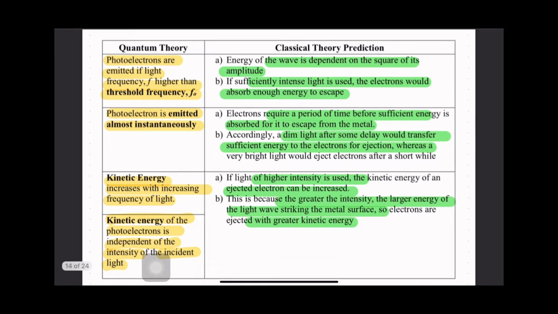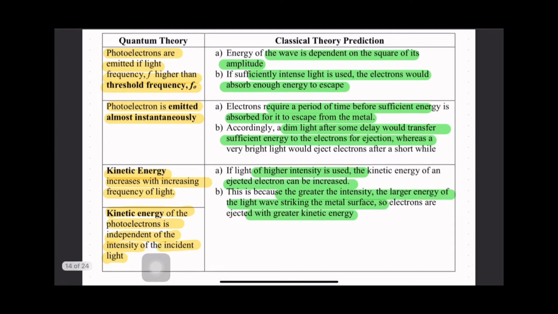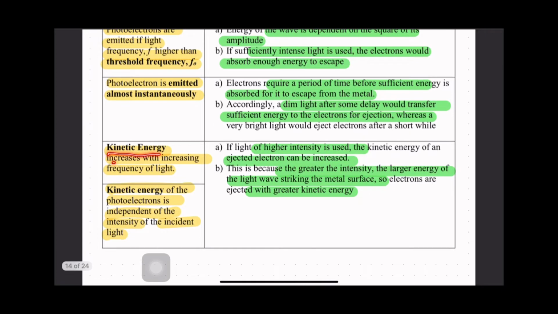Okay, so classical theory juga prediction dia kata if light of higher intensity is used, the kinetic energy of ejected electrons can be increased. And then dia kata this is because the greater the intensity, the more energy of the light wave striking the metal surface, so electrons are ejected with greater kinetic energy. Sebenarnya tak, bila kita buat quantum theory eksperimen, dia kata kinetic energy increases with increasing frequency of light. Maksudnya bukan bergantung kepada intensity.